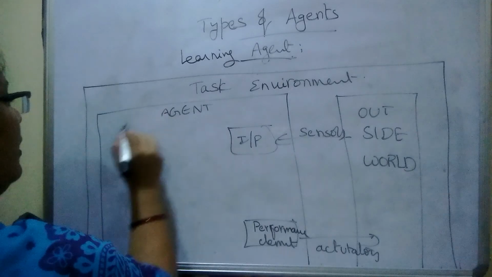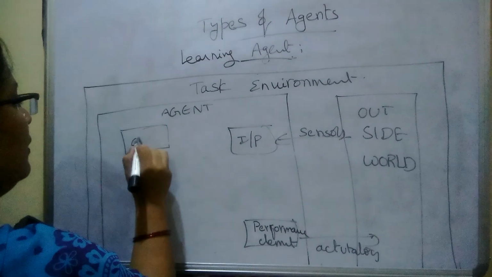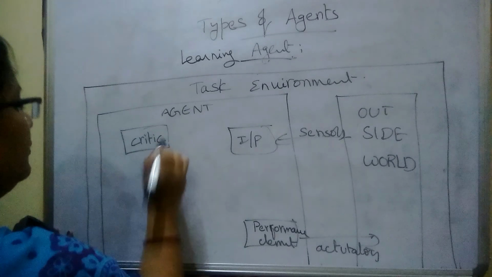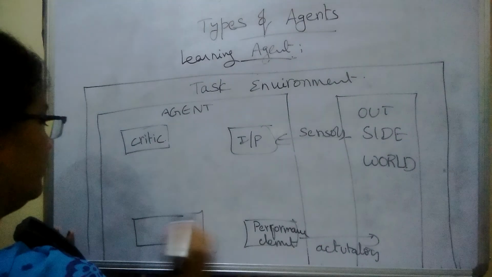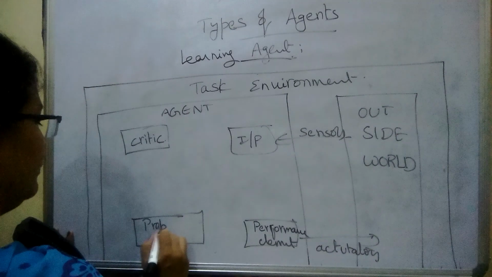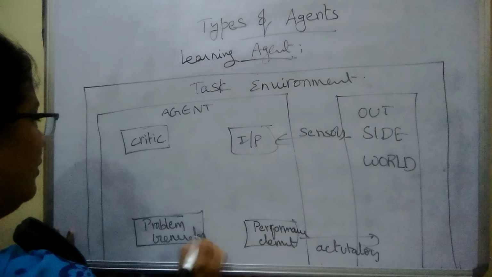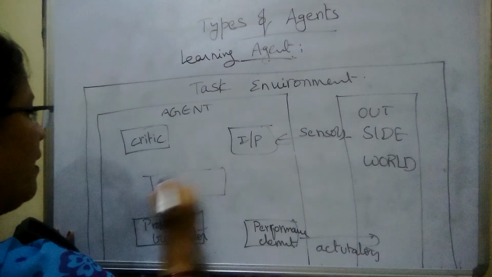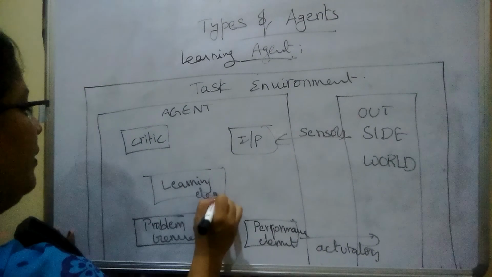In the meanwhile, these are connected with four elements: critic, problem generator, and learning element.